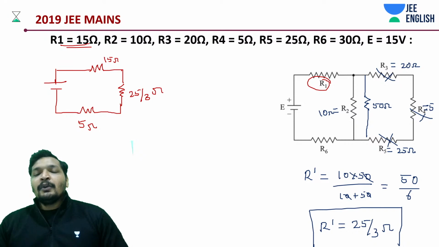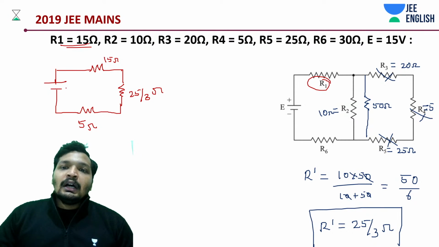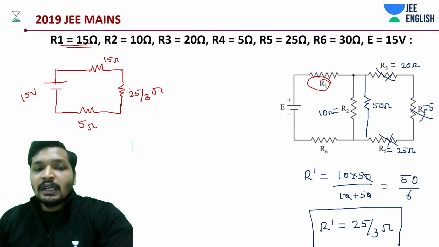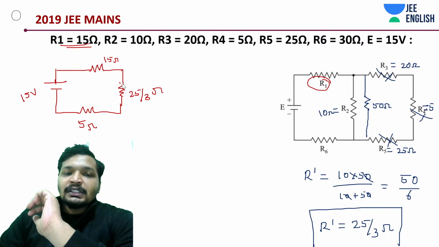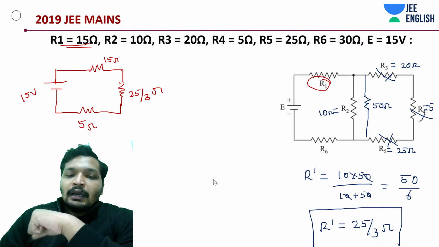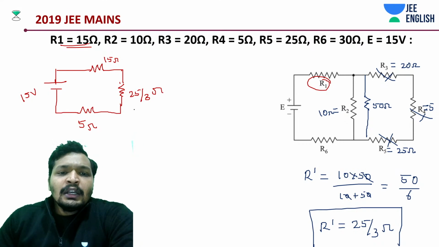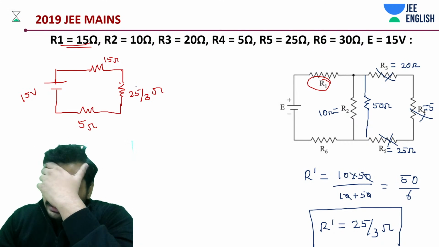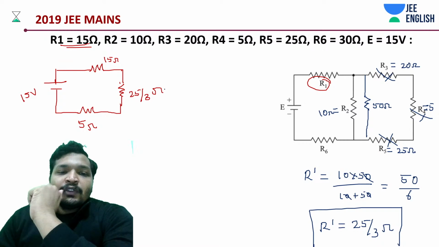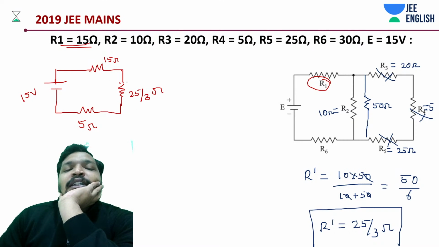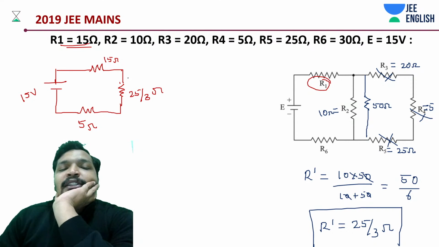You cannot directly say it from the given question using just one network unless you're doing potential drop, because potential drop gives an estimated answer, but a near real estimated answer. So 25 by 3, you can take to be around 8 or even keep it to be 10 and see what the answer is. It should be a little less than 10. You can keep it to be 10 and 15 and get the answer, but let's do it realistically.